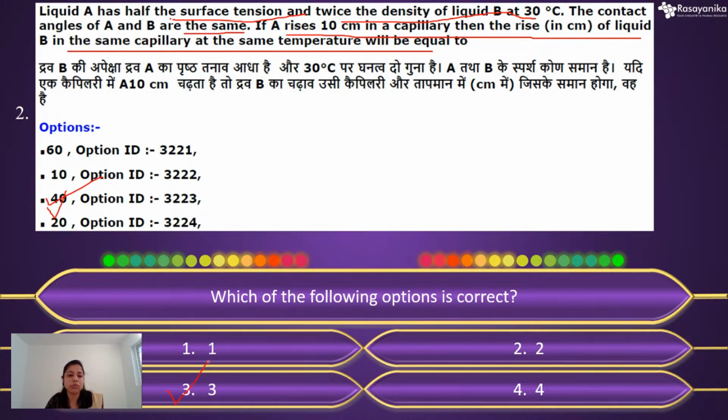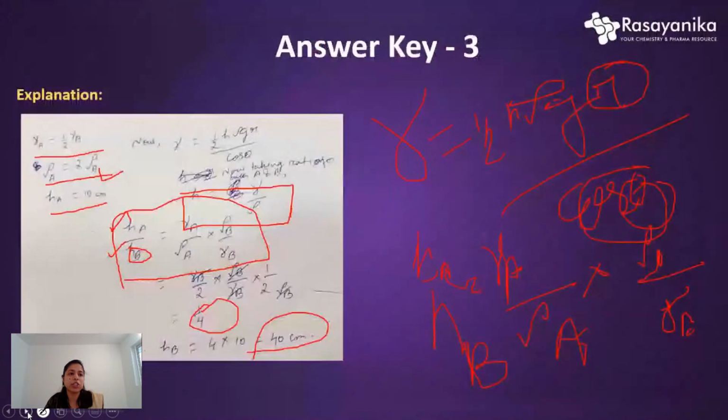Okay. I think I am clear to everyone, right? Is it clear to you all? Yeah, if yes, then I want to move to our next question.